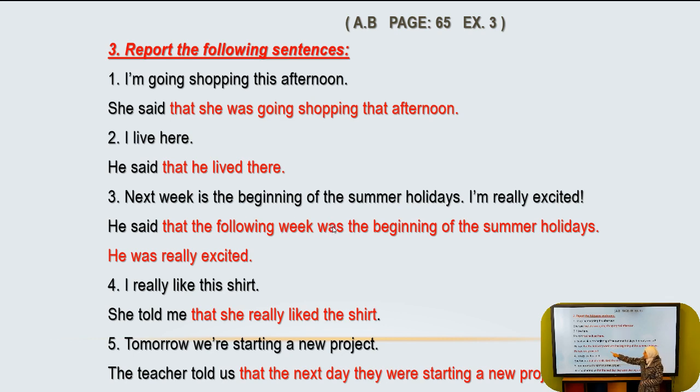So, he said that the following week was the beginning of the summer holidays. Now we have a second sentence here. I am really excited becomes he was really excited, because you should change all the verbs in the sentence, not only the first one. And be careful if you have to, after 2, we don't change the verb.